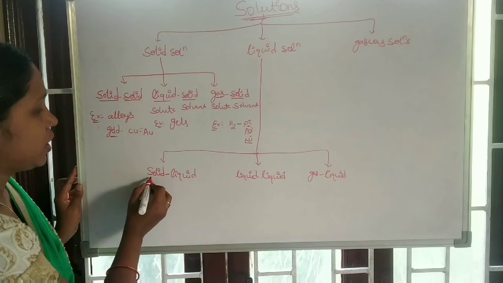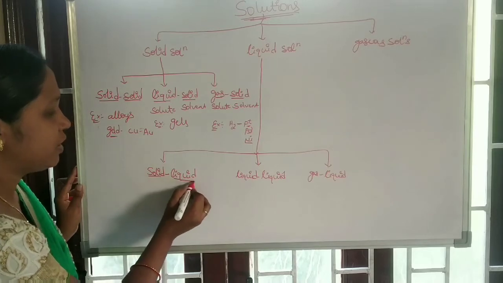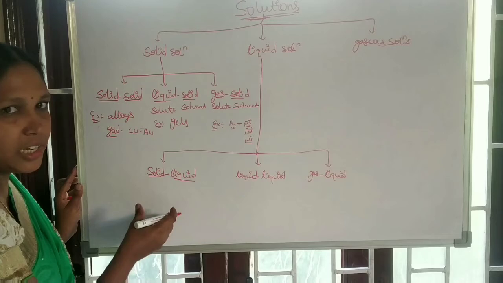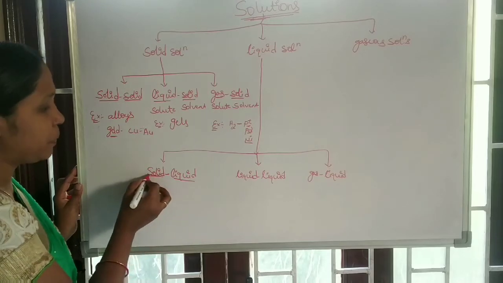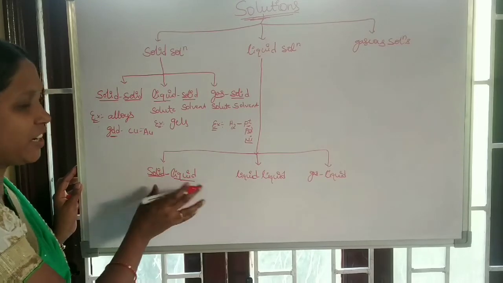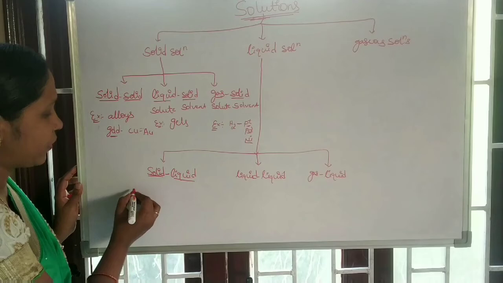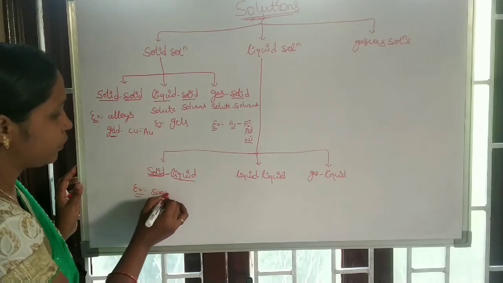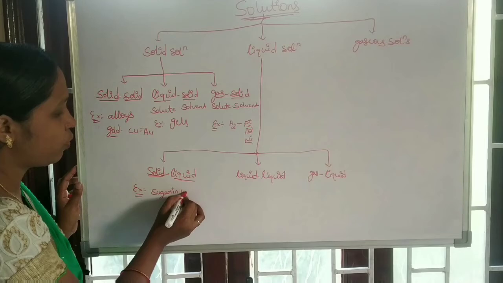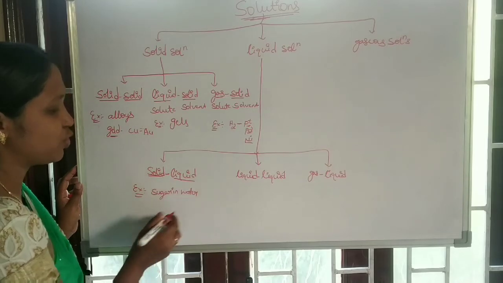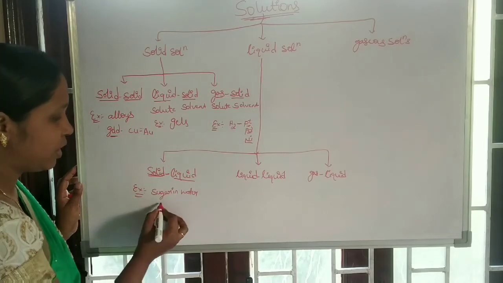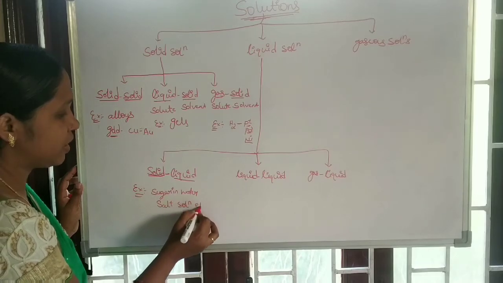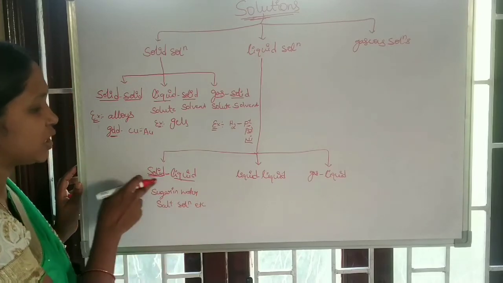Okay, solid in liquid. This is what we generally see in our daily life, and most people think solution means solid in liquid. Example, sugar in water, which we know as sugar solution, and salt solution, etc. These are examples for solid in liquid.